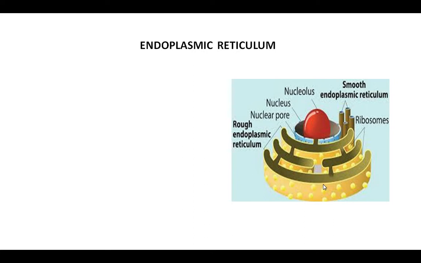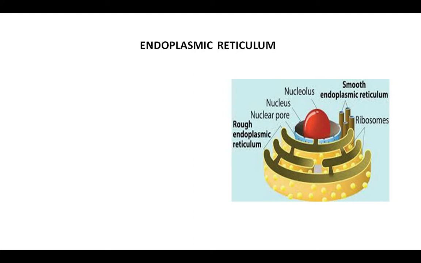It's a connecting link between the nuclear pore and the plasma membrane. The structure of the endoplasmic reticulum is formed by sacs, tubules and vesicles. Basically, its main function is to